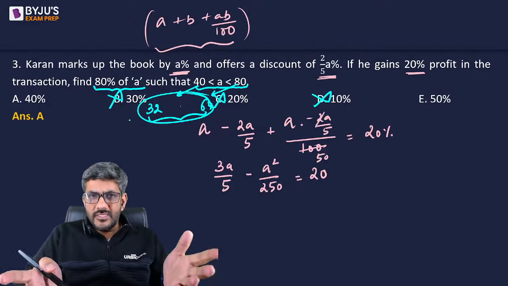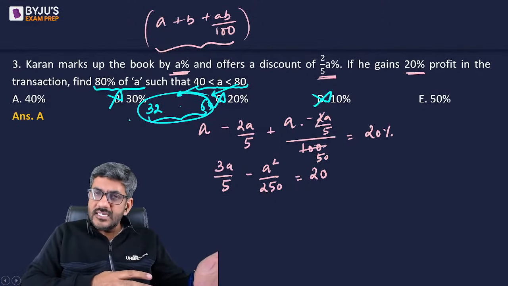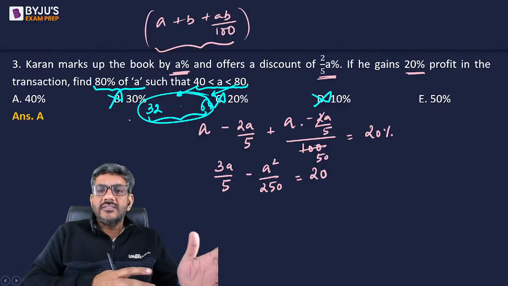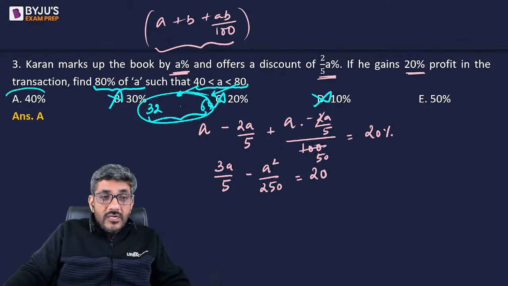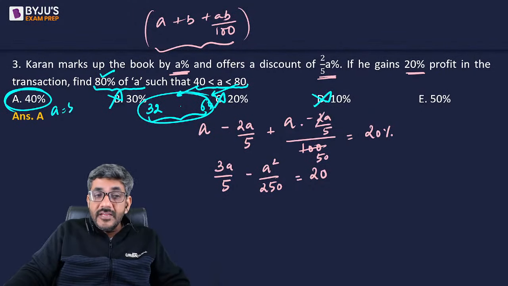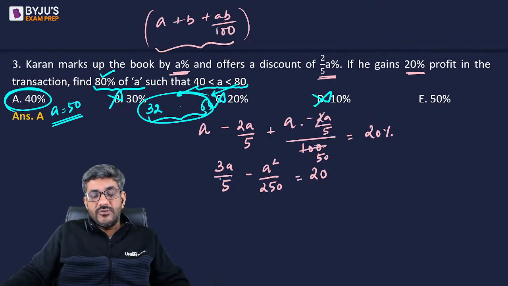I'll check any one of them. If 40 is correct, 40 satisfying, 40 is the answer. If 40 does not satisfy, 50 is the answer. Now, how do I check 40? If 40% is 80% of A, that means A is 50. And if A is 50, it should satisfy the equation.